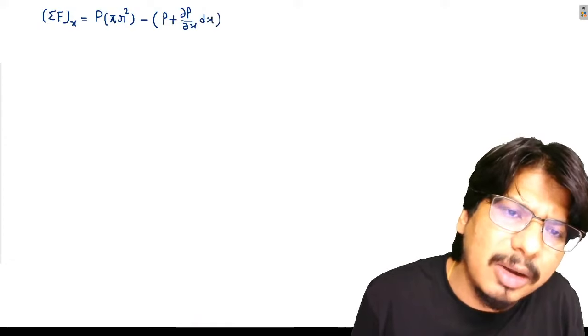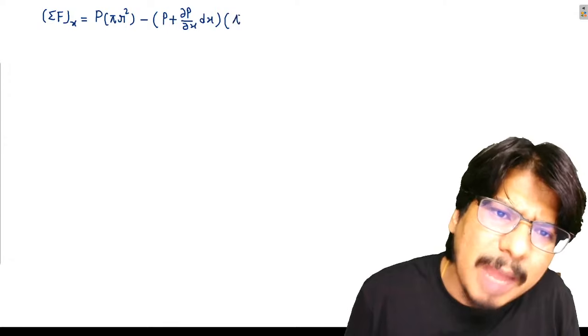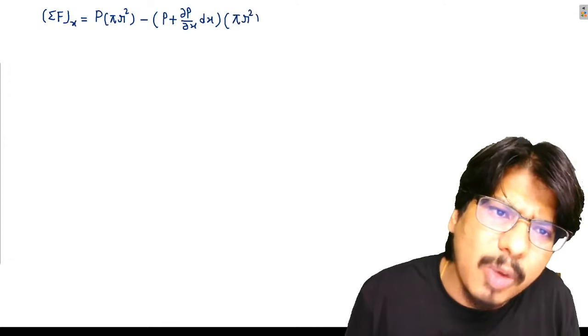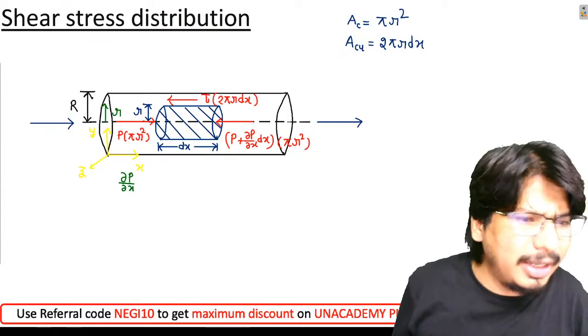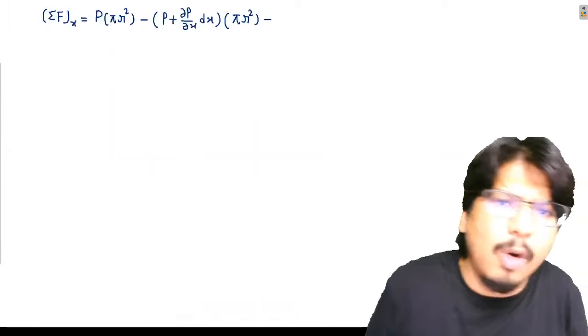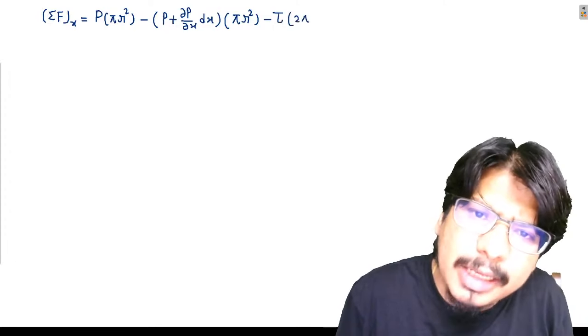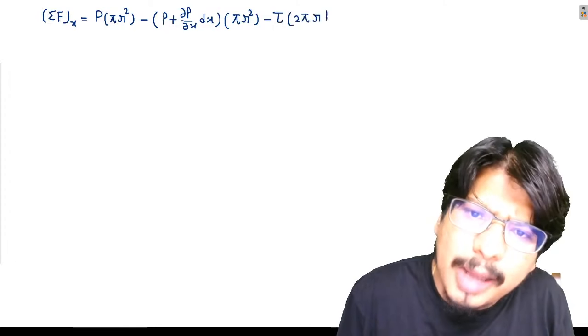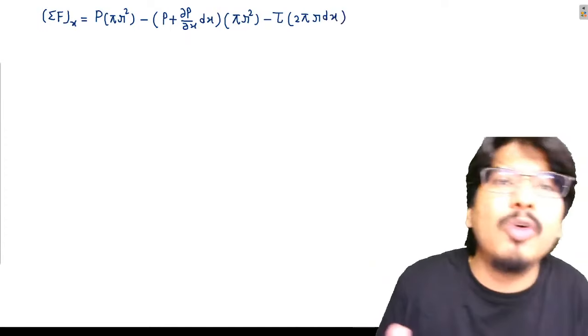This is the pressure on the right face, right? Multiply by area, multiply by cross sectional area, pi r square. Minus shear stress. Shear stress is also acting in negative x direction. So tau into how much, my friends? 2 pi r dx. Now look carefully. What will be the net force in x direction?